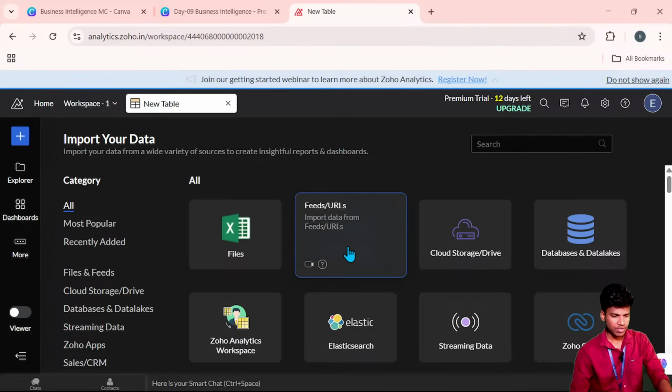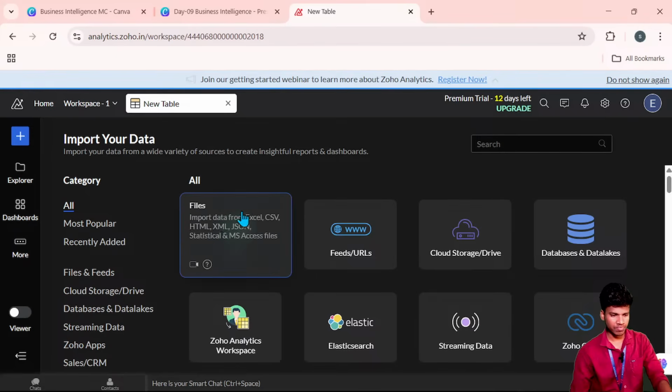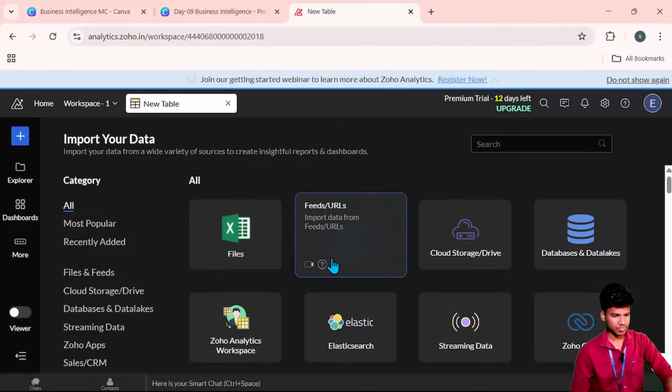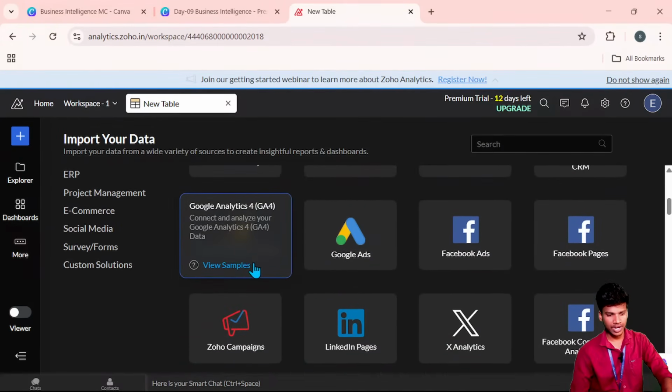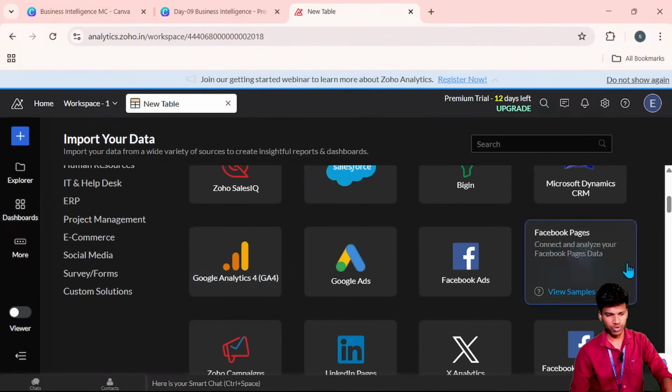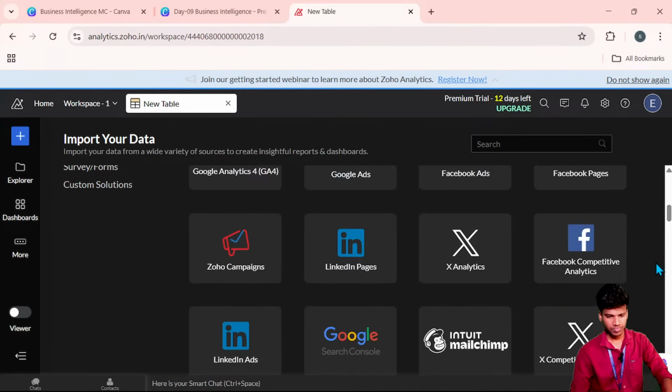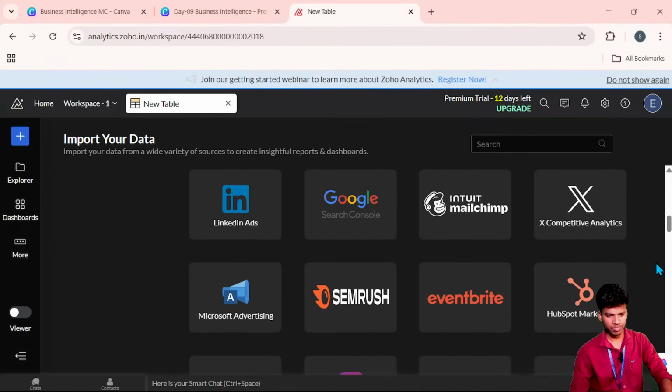Now I will start with the Excel file. We can also use Google Analytics and combine it with this Zoho Analytics. Multiple sources are available.